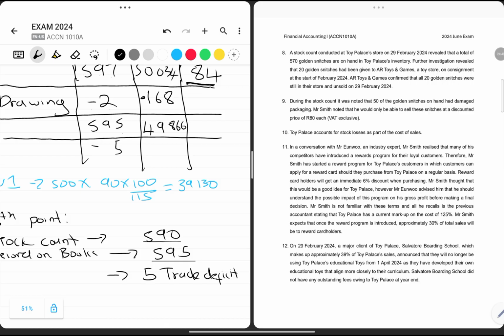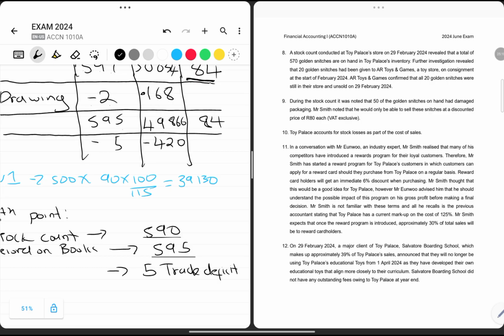So it's going to be 49,866 divided by 595 at this point. So the weighted average cost is still at 84 rand. It means you must account for this, or say minus 5 times 84, which is going to be 420. It is going to be 420, right? So this is a stock loss because this stock needs someone to account how it was deducted.